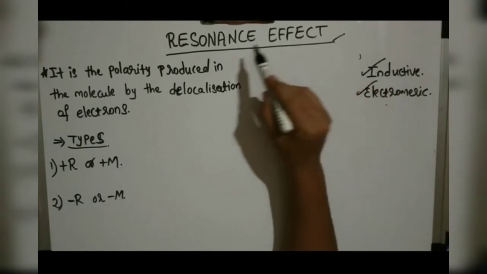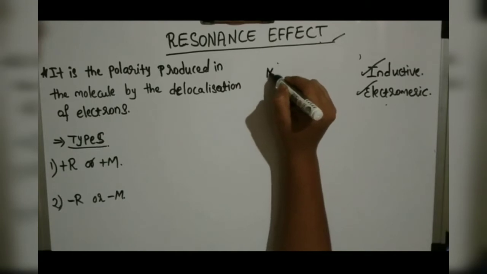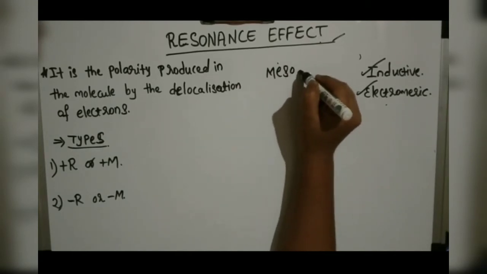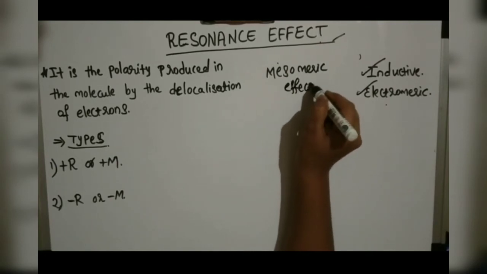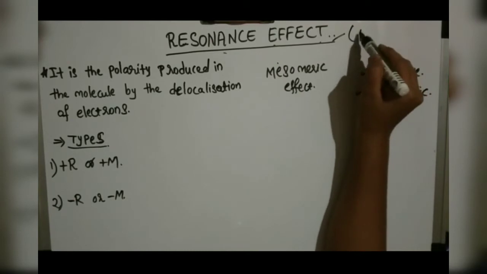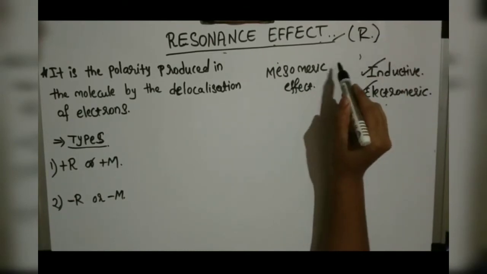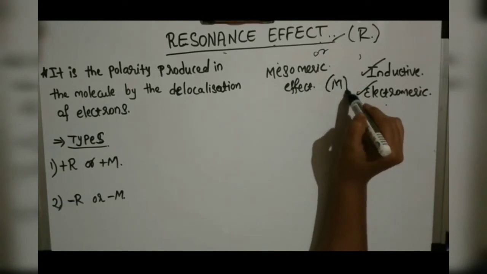So today we will discuss the resonance effect. This resonance effect is also known as the mesomeric effect. We can name it as the resonance effect, or R effect, and mesomeric effect if you are naming it as the M effect.